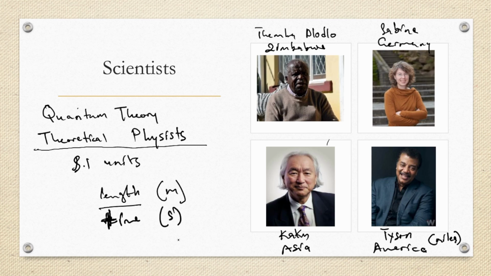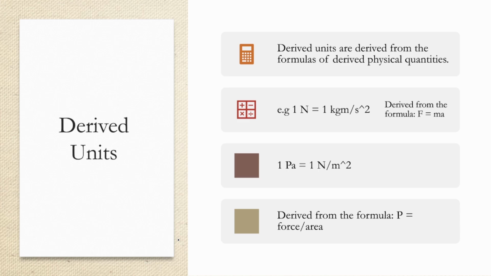The second. Derived units. Derived units are derived from the formulas of derived physical quantities. Saka tina anonzi ma-derived units. Remember, summary yataipa yaiya kuti we have units, tine ma-SI units, tine ma-derived units, then lastly, tina tinongoti ma-other units. Saka for derived units manje, these are derived from the formulas of derived physical quantities. What do we mean?